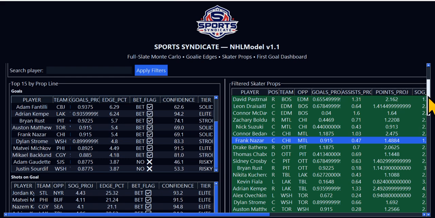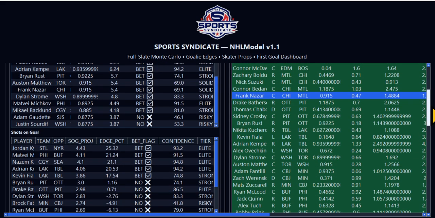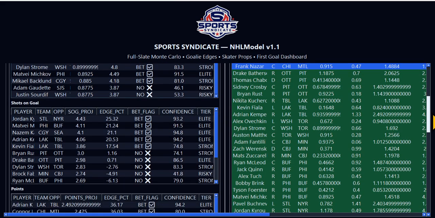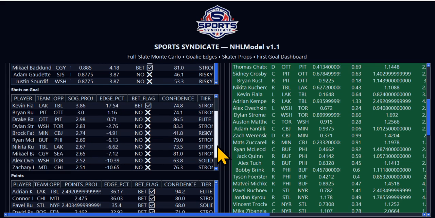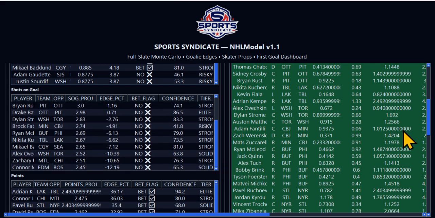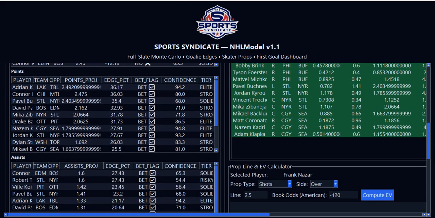All right, scrolling down some more. We got shots on goal. So here's your shots on goal. As you see, we still have the bet flags on no, even though they might be elite or strong. The edge isn't there, so we're saying no, but they are still solid bets on the shots on goal. All right, we gave you the top 15, per team or top team.